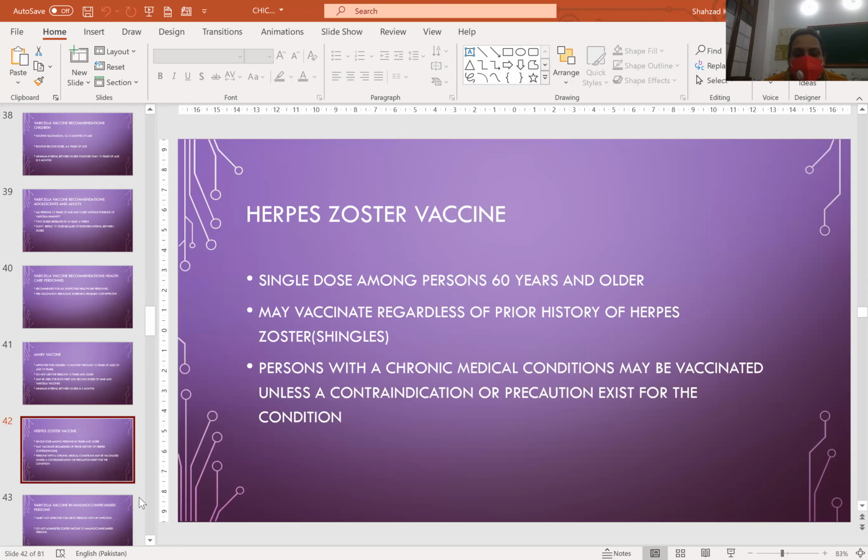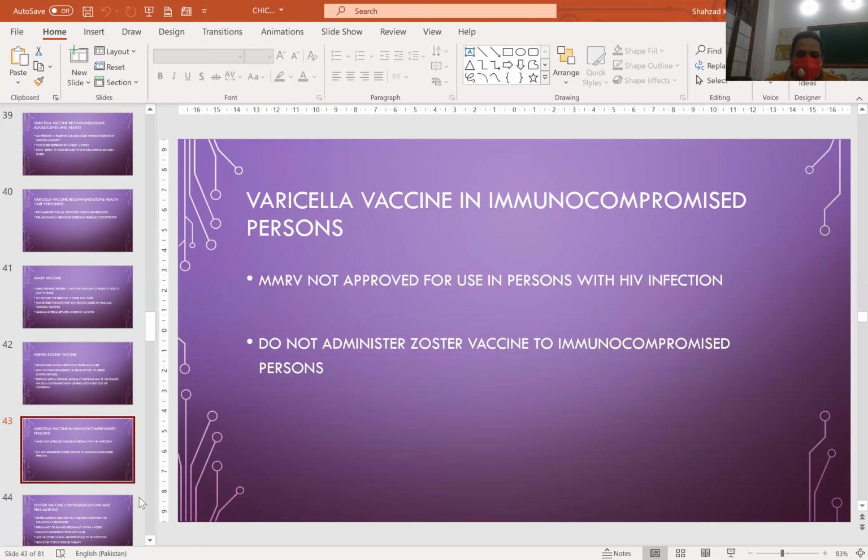Herpes zoster vaccine: single dose among persons 60 years and older, may vaccinate regardless of prior history of herpes zoster. Persons with chronic medical conditions may be vaccinated unless a contraindication or precaution exists for the condition. Varicella vaccine in immunocompromised persons: MMRV is not approved for use in persons with HIV infection. Do not administer zoster vaccine to immunocompromised persons.